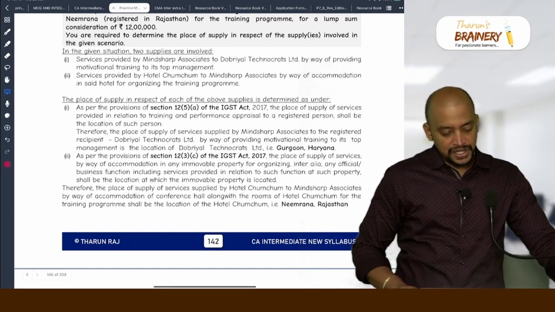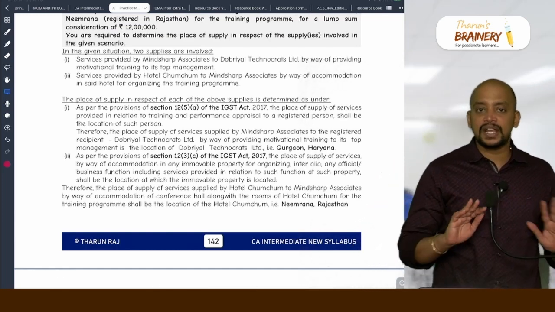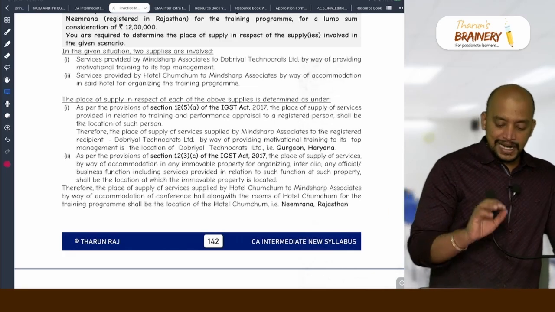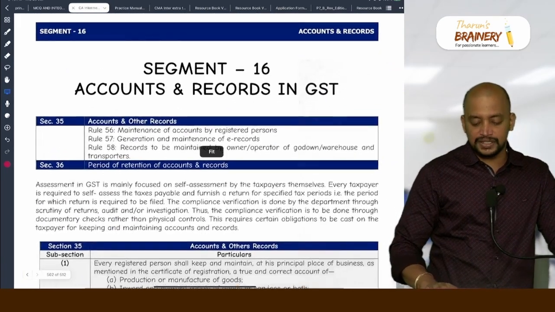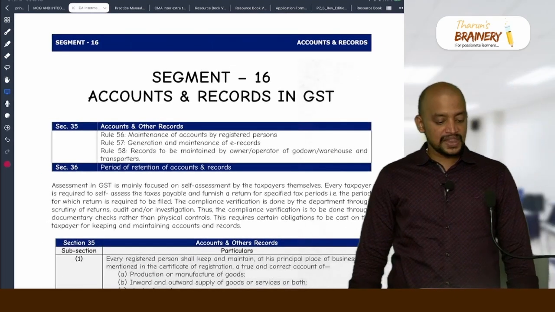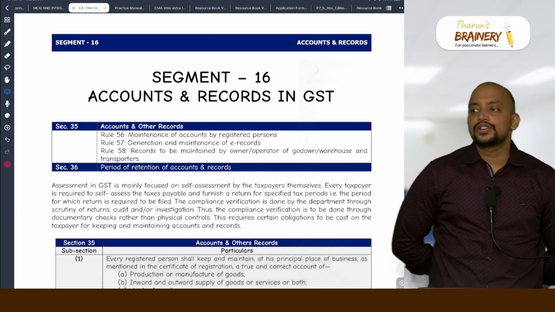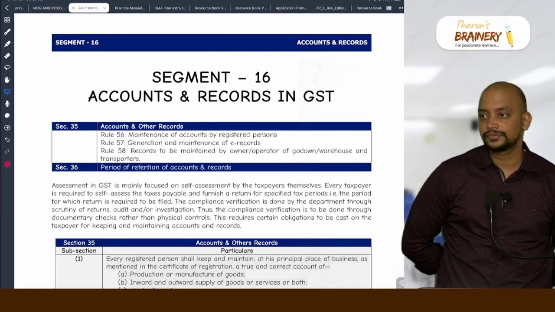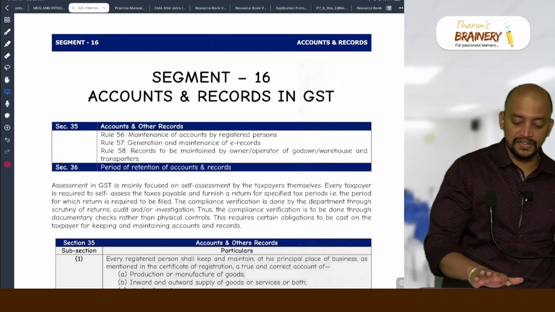So, these are the questions that we have with respect to place of supply. We completed it fully. Now, we are starting with a new chapter, a small chapter, that is accounts and records in GST. This chapter, accounts and records, is also correct, that we will complete.